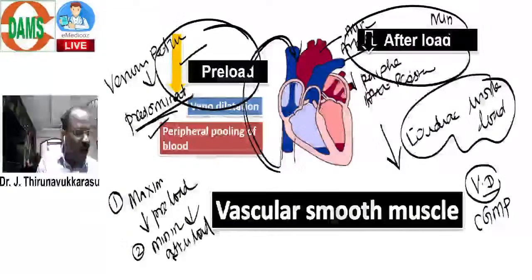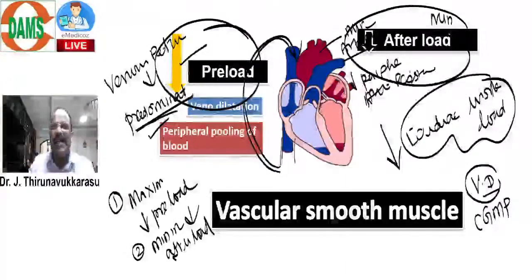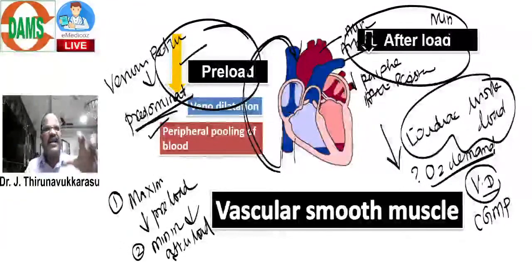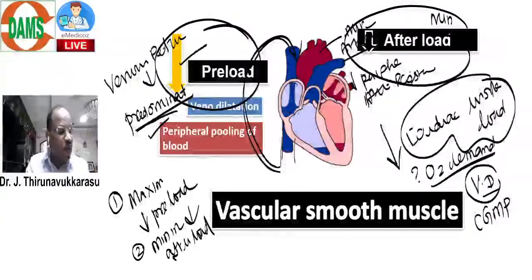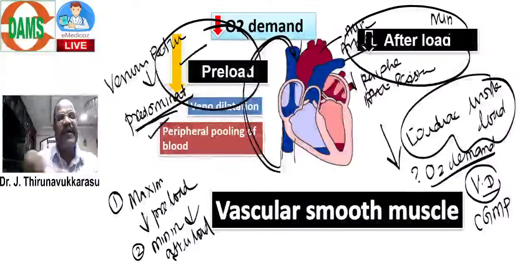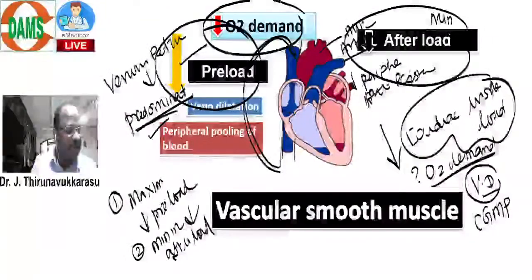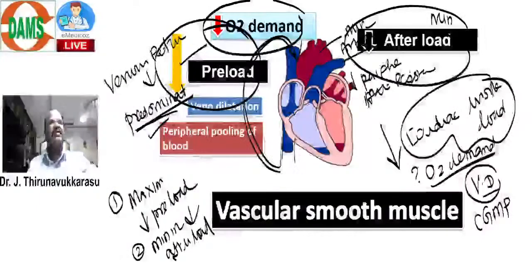Shubha, Gundu, Akhilesh, all my dear students, when I give nitrate and it decreases total cardiac workload, what happens to oxygen demand? Oxygen demand decreases. So, nitrate reduces oxygen demand. By decreasing oxygen demand, nitrate relieves angina.